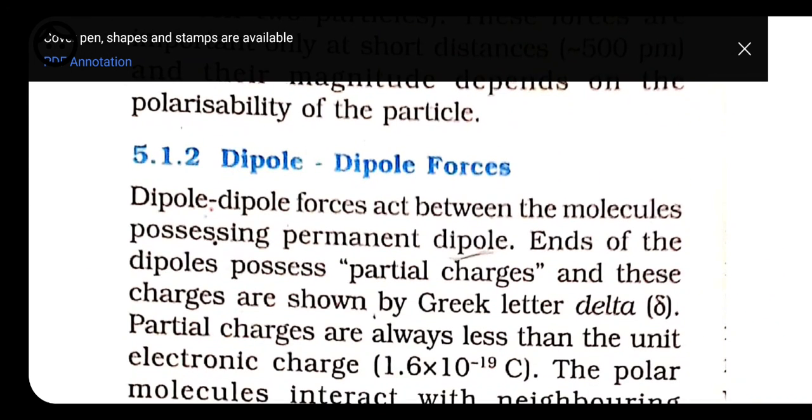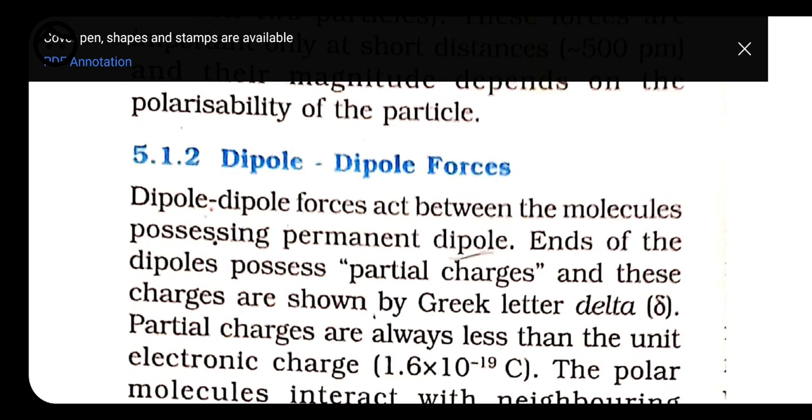Next we have dipole force. Dipole interaction exists between molecules that have a permanent dipole. It depends on factors like the distance between two dipoles and the orientation of the two dipoles, like HBr, H2S, HCl. So these are dipoles, meaning they should have some difference in strength.